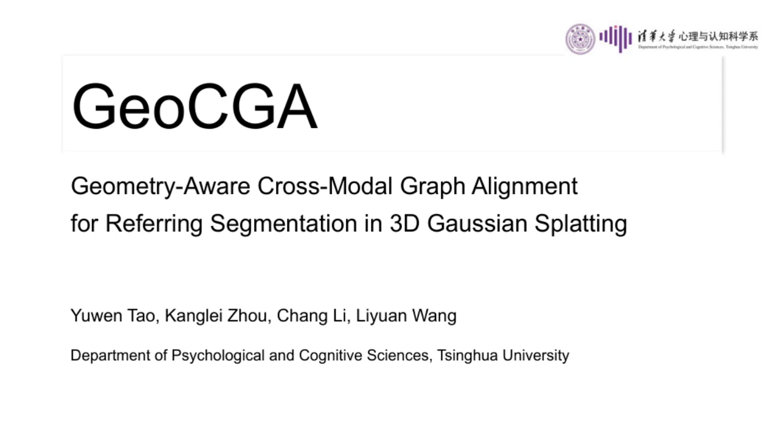Today, I'm excited to introduce our work called GeoCGA, which stands for Geometry-Aware Cross-Modal Graph Alignment. This method is designed for referring segmentation in 3D Gaussian splatting. The main goal of our work is to accurately locate and segment the target object described by a natural language expression within a 3D Gaussian scene. We propose a geometry-aware cross-modal graph alignment framework that significantly enhances spatial reasoning capabilities, enabling more precise and reliable identification of objects based on language descriptions.